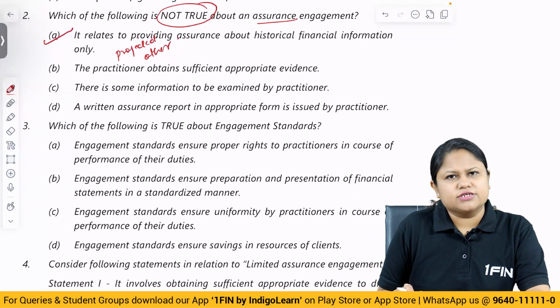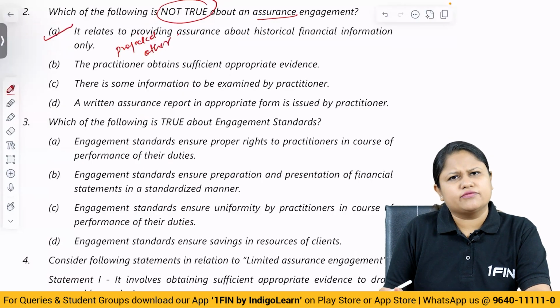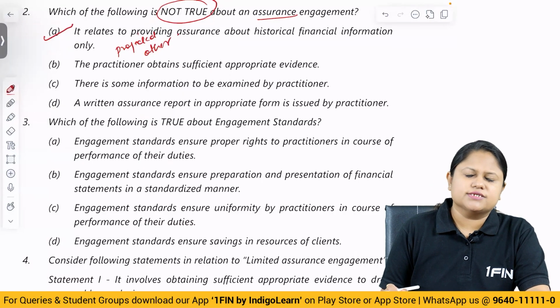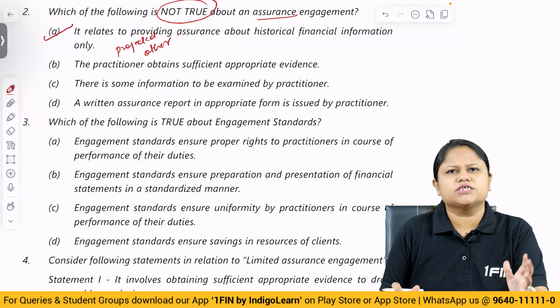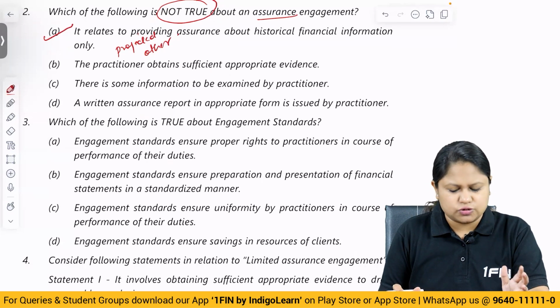Because it can be projected financial statements, you can also give assurance on the design of the internal control system and all. So there are other assurance engagements also. So only historical data is not required. Reasonable assurance and a review are both historical, but there are other assurance engagements also.